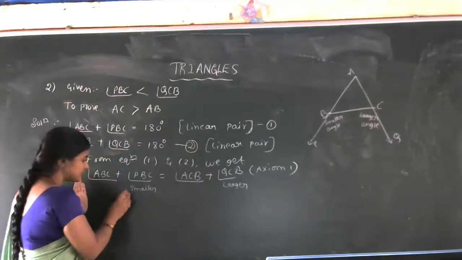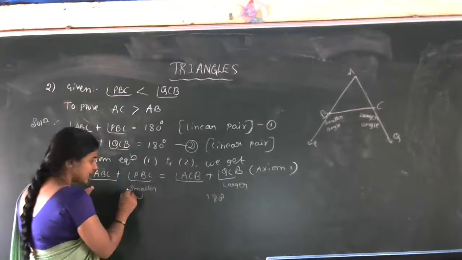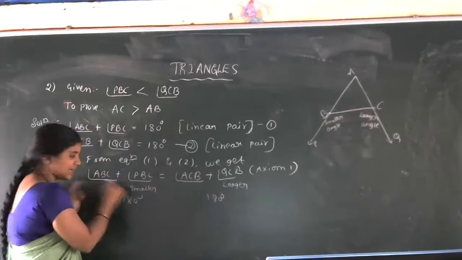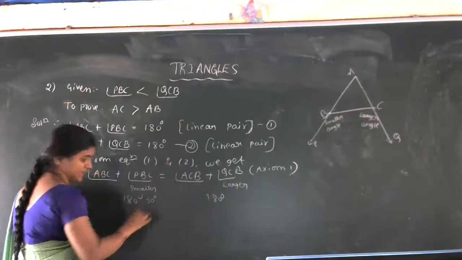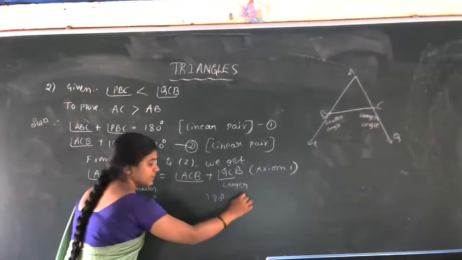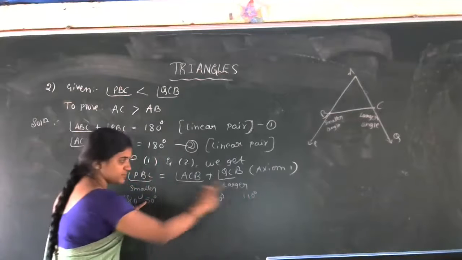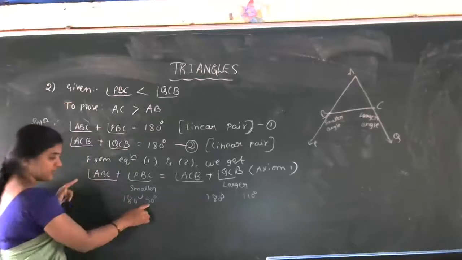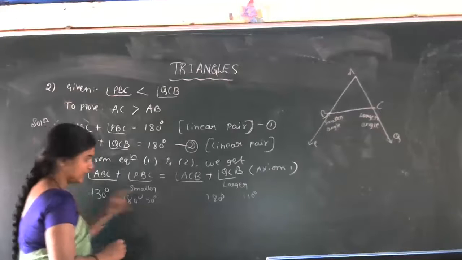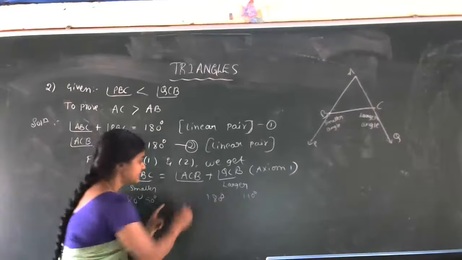See here, the total is 180 degrees. Here also the total is 180 degrees. In that, PBC is smaller than QCB, in the sense the remaining part differs. For example, if PBC is 50 degrees, smaller, and QCB, let us take 110 degrees, larger. If this one is 50, this is 110. Once this is 50, what should this be? ABC is 130 now. So then this is larger. 110 in the sense this one is 70 degrees.